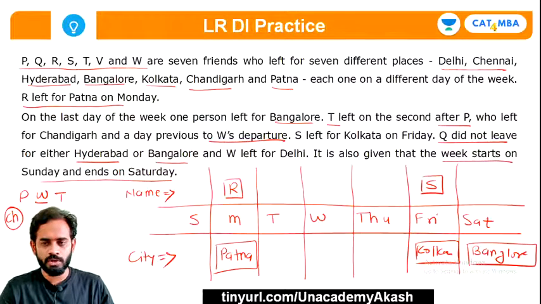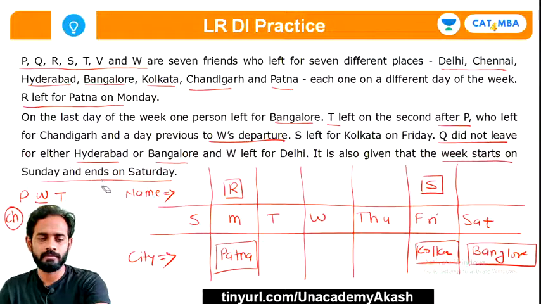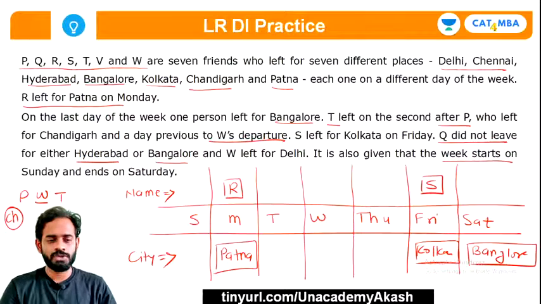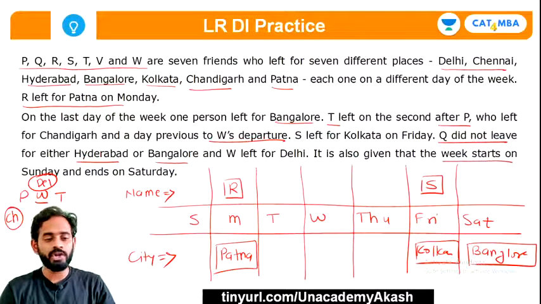So this W, he left for Delhi. So I'll just write it over here. Give me a minute. So this W left for Delhi. Okay, and Q did not leave for either Hyderabad or Bangalore. So just remember this clue, and it is given W left for Delhi. So I have already written that.